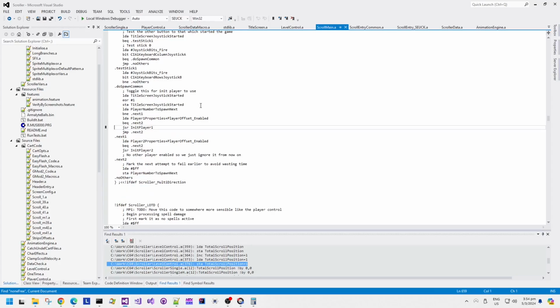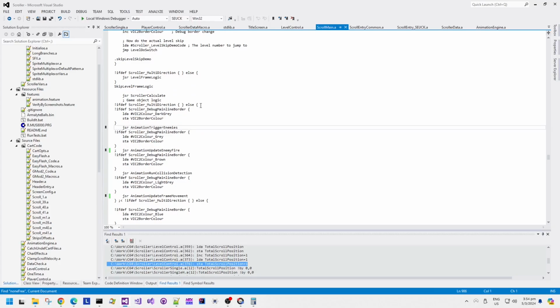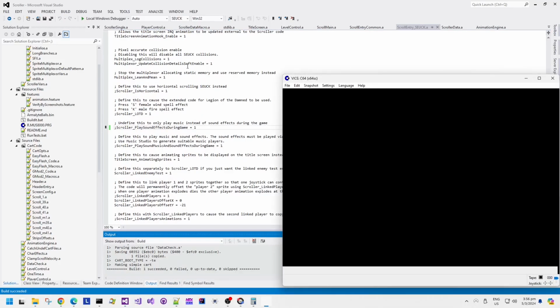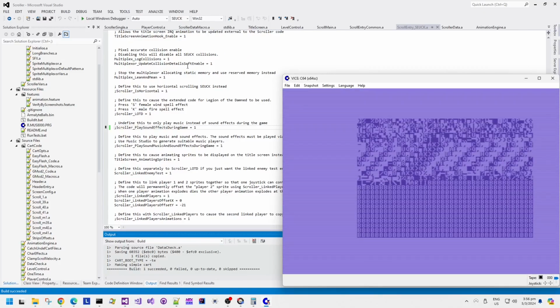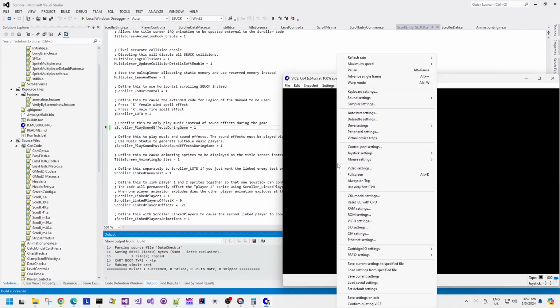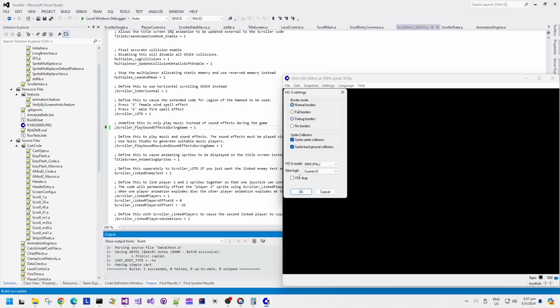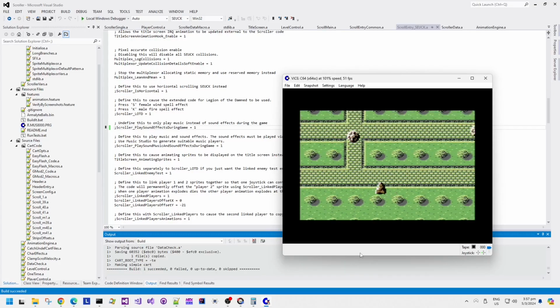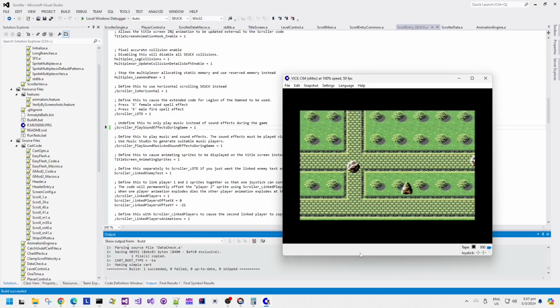So we can enable that code now for triggering enemies. We won't enable the code for enemy firing or anything like that. So let's just assemble and run that code. And what we should see is the first game, the demo game. Here we go. And we have an enemy spawning in the right position in the map.